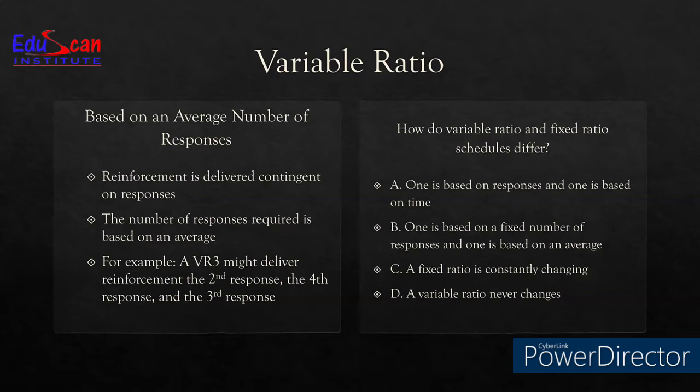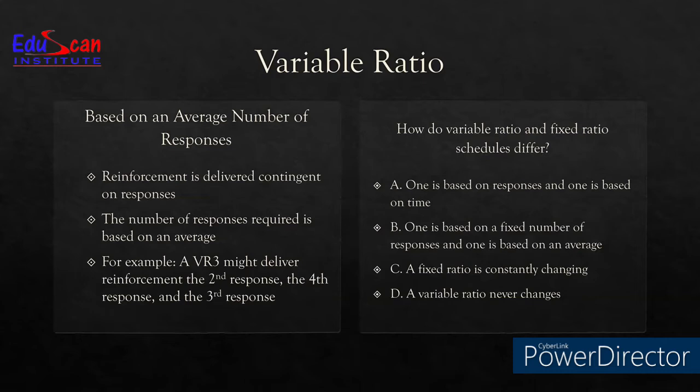Option A. One is based on responses and one is based on time. Is this right? Certainly not. Because yes, one based on responses is the fixed ratio, but one based on time is actually the interval. It is not the ratio. So the first option is wrong.